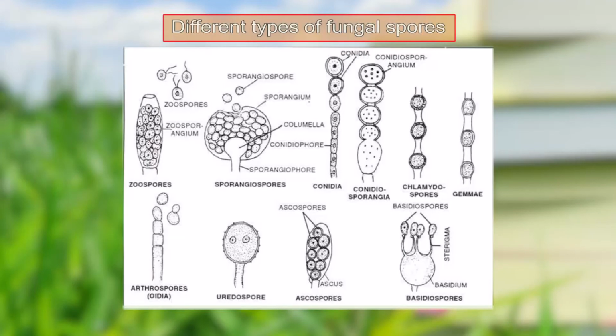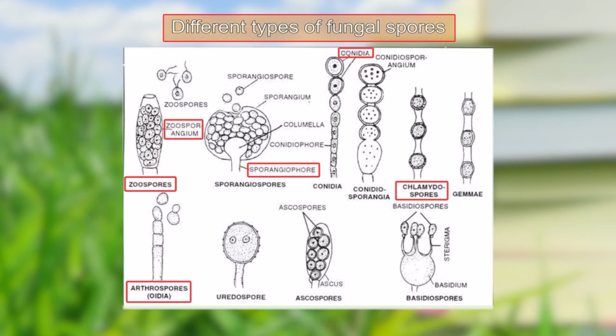In addition to this, we find numerous types of fungal spores, which can be zoospores, which are given out from the zoosporangia, or sporangiospores. They can be conidia, chlamydospores, arthrospores, uredospores, ascospores or basidiospores. So, different types of spores are present in different types of fungi.